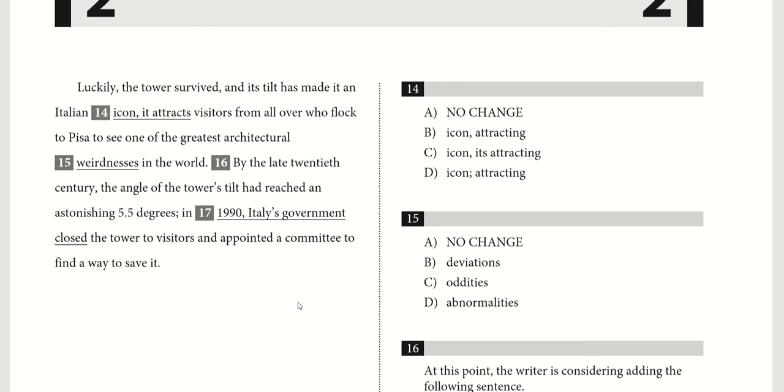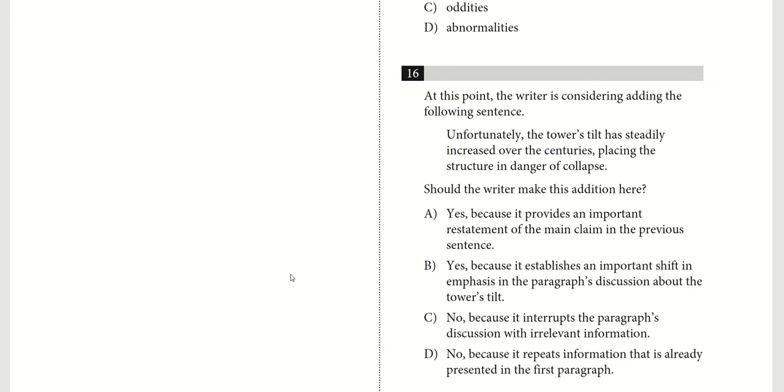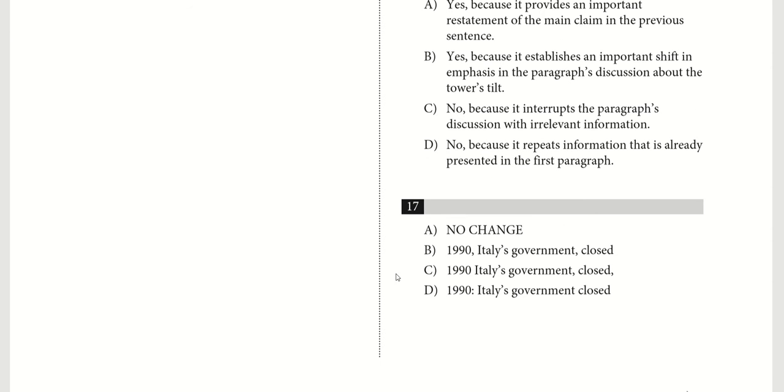But let's read the other options to see if there's anything better in some way, or something that highlights a mistake that was in fact made. But again, as I'm reading through, it seems all right. So B, we have a comma where we had it before, but now we have a comma between government and closed.